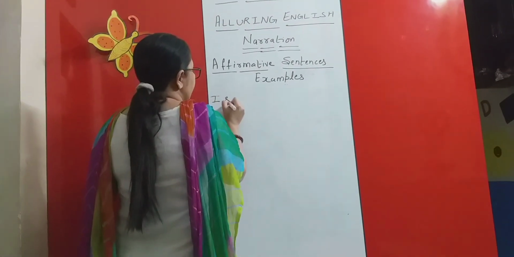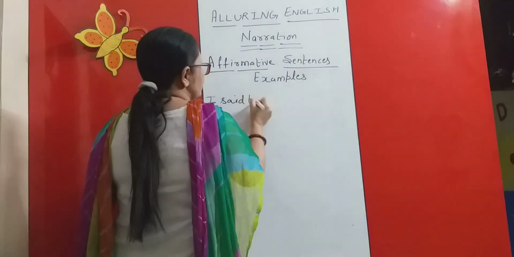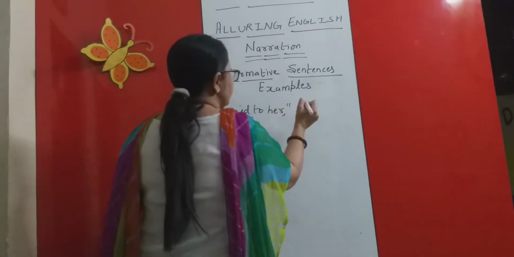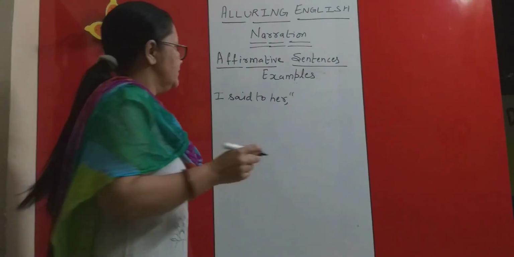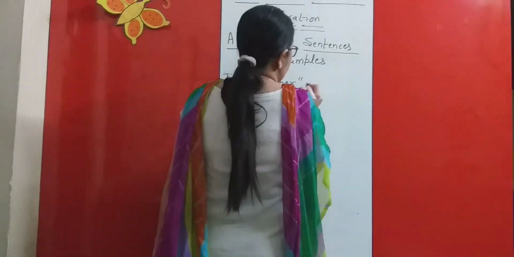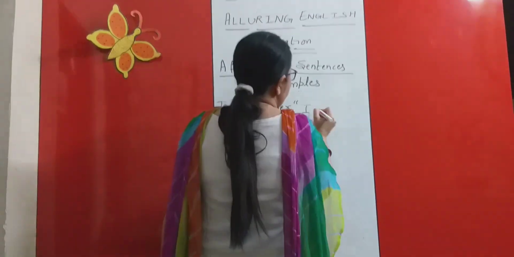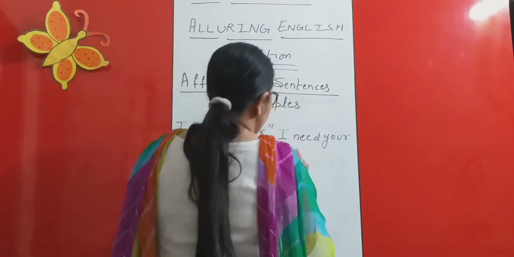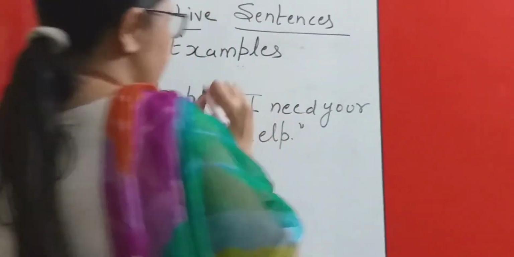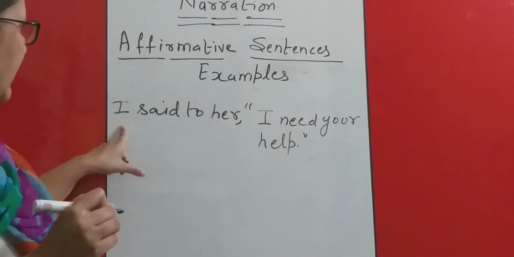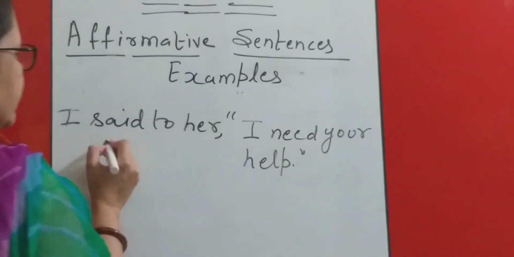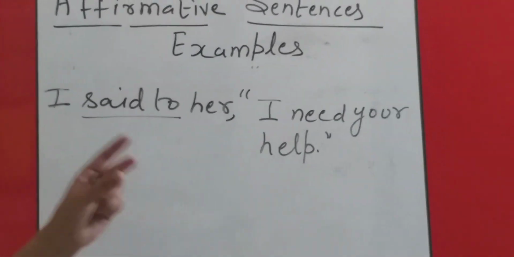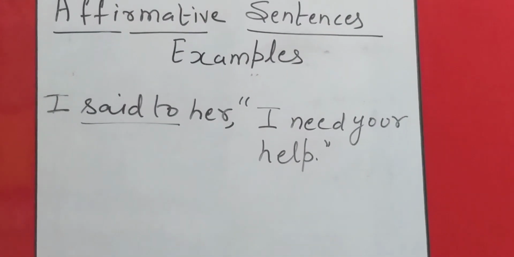I said to her, inverted commas, "I need your help." Viewers, just see. I said to her. Said to means past tense. "I need your help" is just an affirmative sentence.